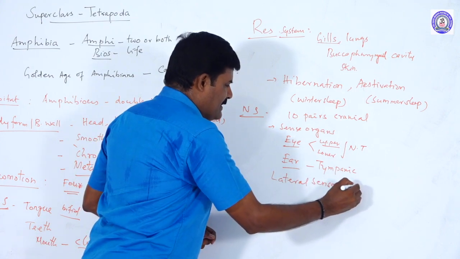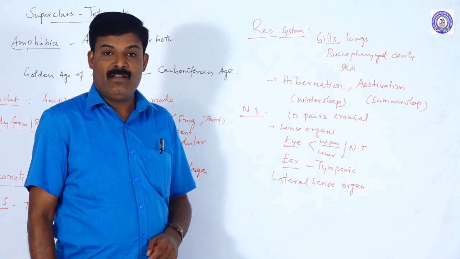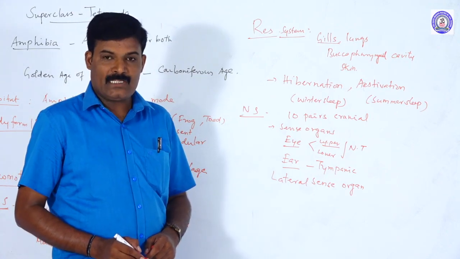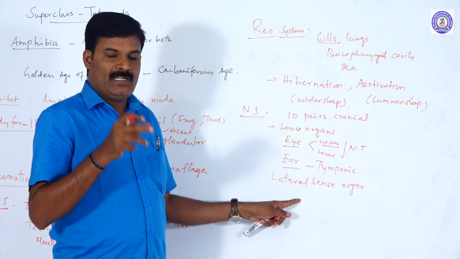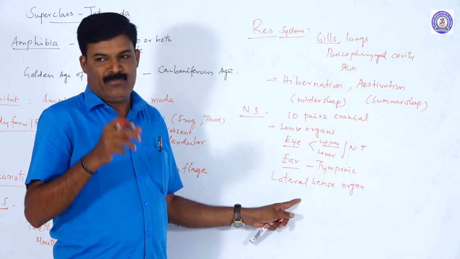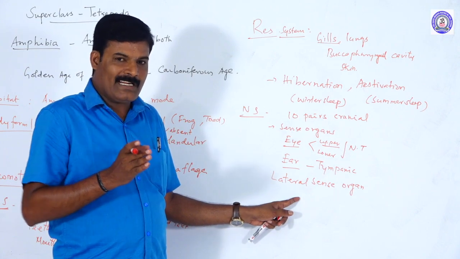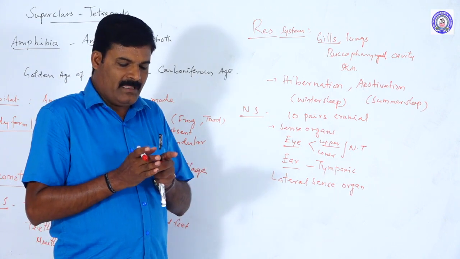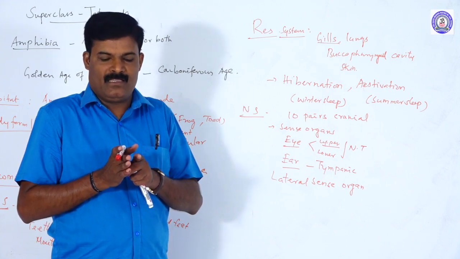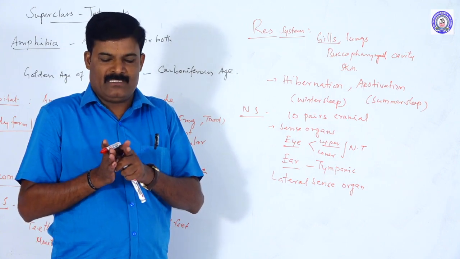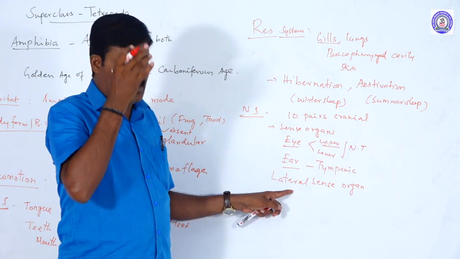Lateral line sense organs are present. They are well developed in fish and act as rheoreceptors, which are very important in fish. Rheoreceptor means sensitive to vibration, and it also helps detect water currents. So fishes, or frogs, swimming very close to each other do not collide or touch each other, due to the presence of the lateral line sense organ.